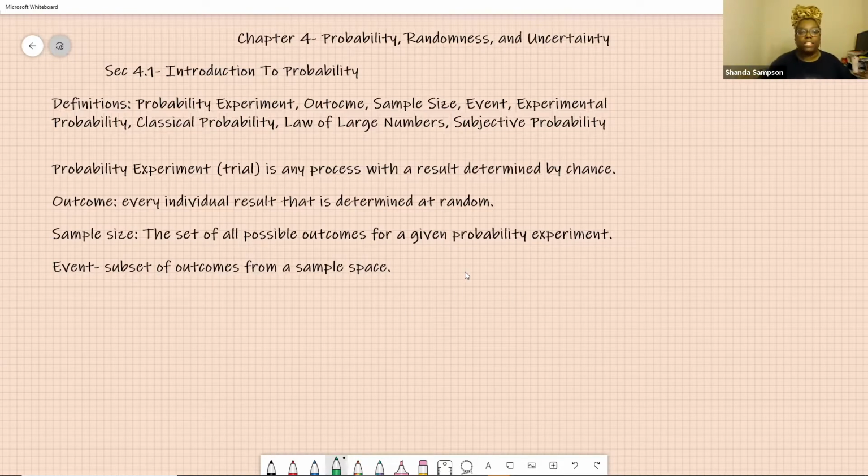So we have a probability experiment. We're about to do a trial. We're going to get ourselves a die. Every individual result that is determined at random is an outcome. So how many do I have on that die? I have 6 outcomes. The set of all those outcomes is our sample space: 1, 2, 3, 4, 5, 6. An event from that sample space would be 6 or 3 or 2. If I'm rolling my die one time, then my event is 3 or 2 or whatever I'm looking for.